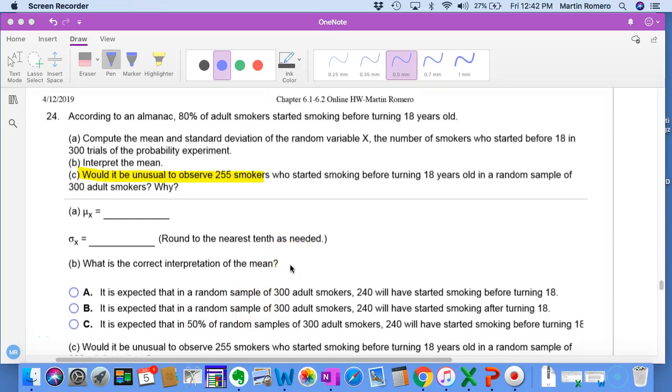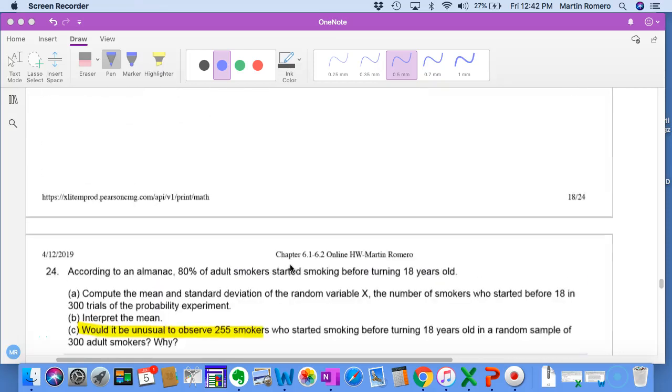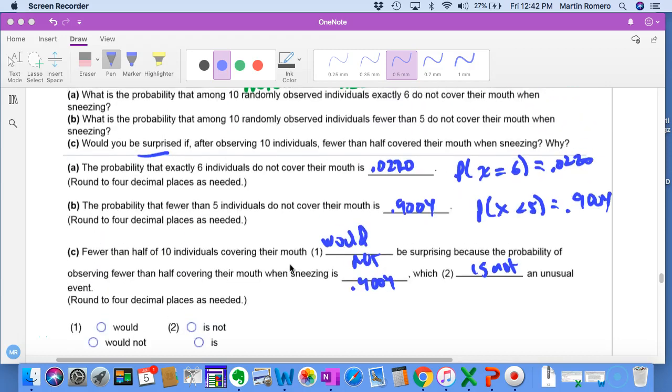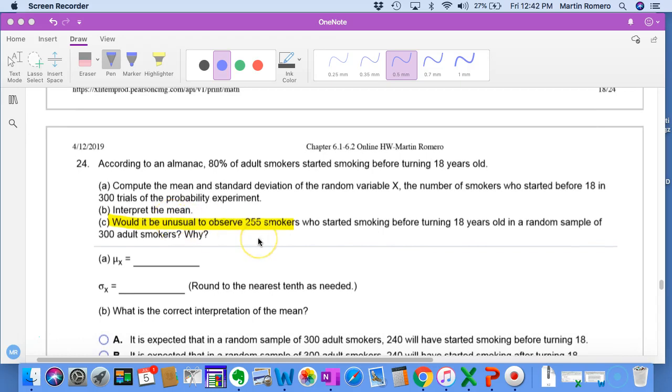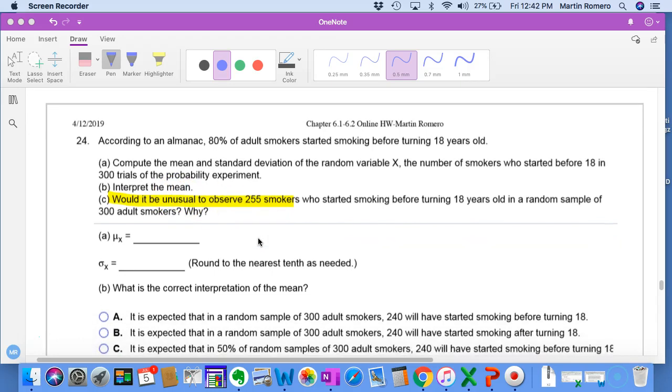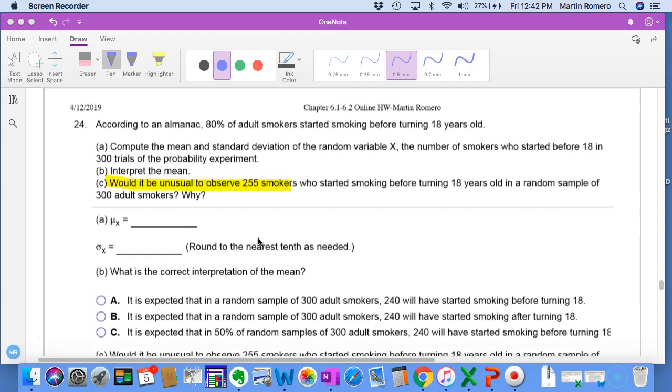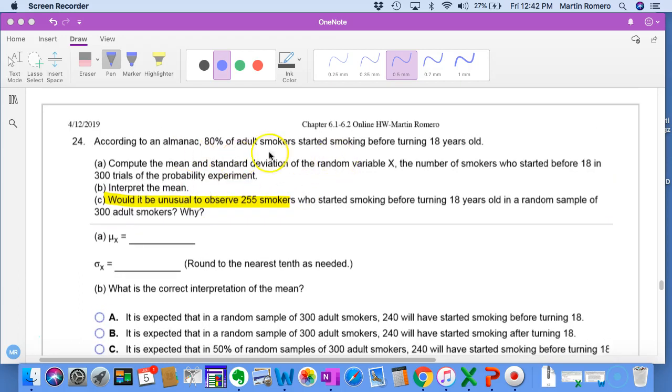Another way to determine something's unusual, like in the previous problem where we looked at the probability, which was 90%. In this problem, we're going to look at the mean and standard deviation, because we know something's unusual if it's more than 2 standard deviations. In this binomial probability experiment, we know that 80% of adult smokers start smoking before turning 18. Compute the mean and standard deviation of the number of smokers who started before 18 in 300 trials of the experiment. Interpret that mean, and then would it be unusual?